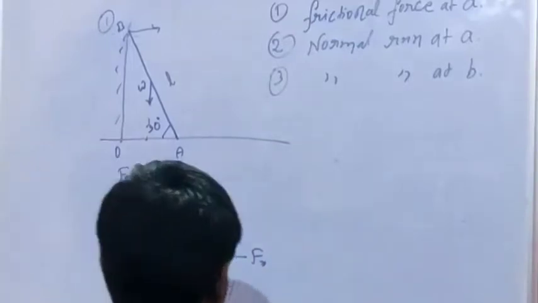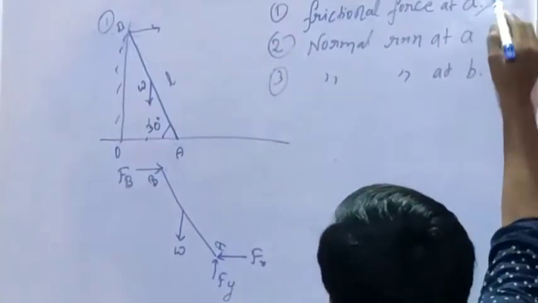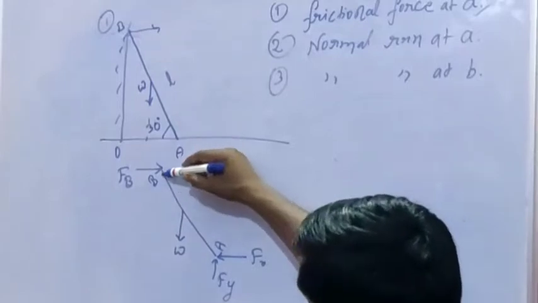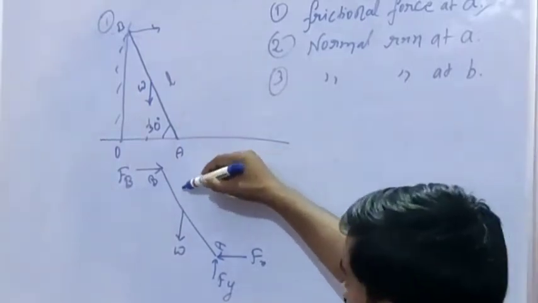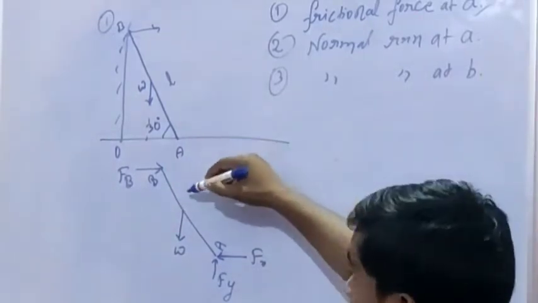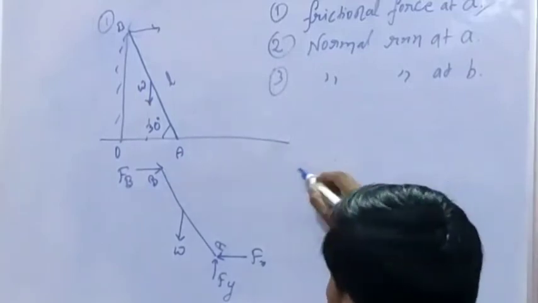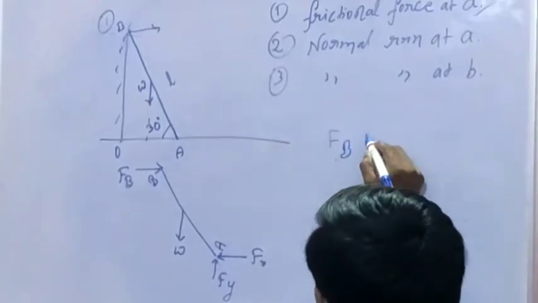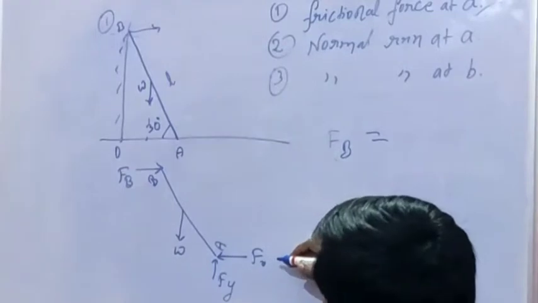Frictional force at A. From this direction, if the forces along the x-axis make 0, it means FB is equal to Fx.